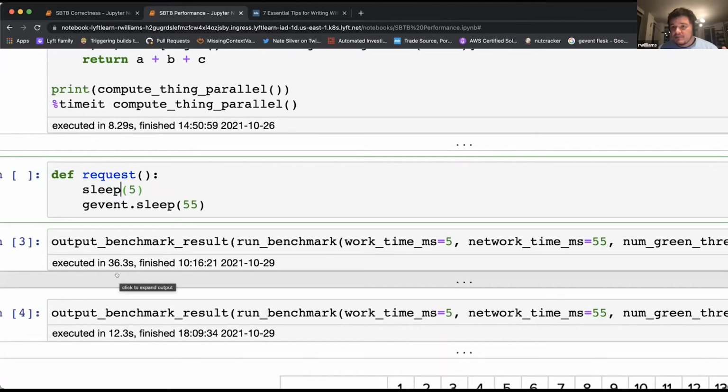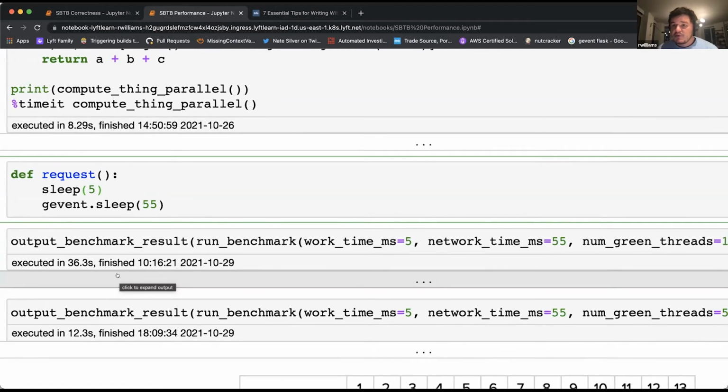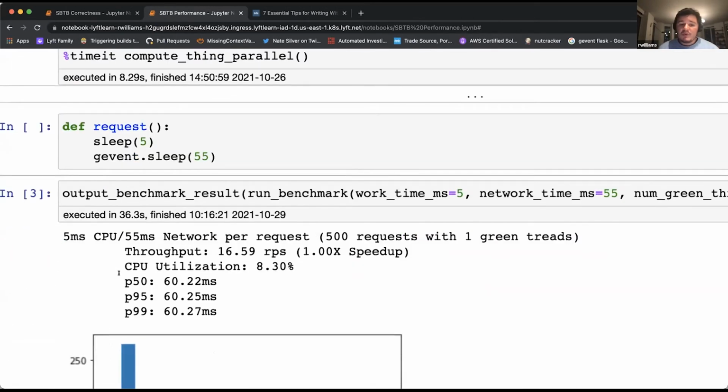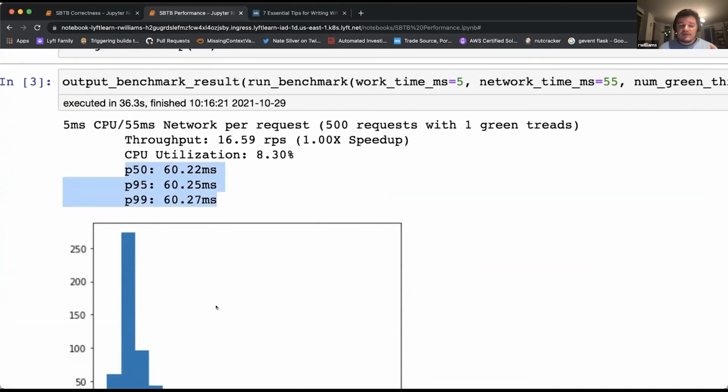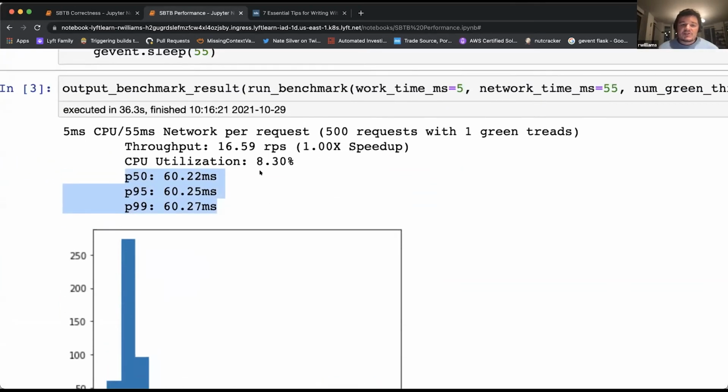And then we're going to output a bunch of statistics here. So we're going to run this benchmark for 5 milliseconds of CPU work and 55 milliseconds of network with 1 green thread. And we get what we would expect. We have a really tight response time. Everything's centered around 60 milliseconds. P50, P99 are really tight. We have a histogram here. But the challenge that we have is this number here. The CPU utilization is at 8%, and this is as high as we can go. And we're only at 16 requests per second.